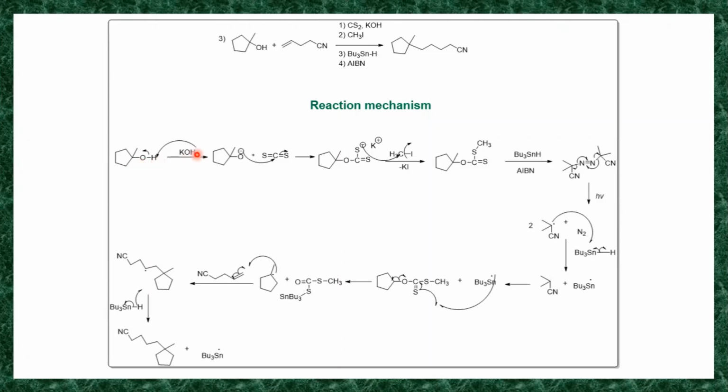So in the reaction mechanism, this alcohol reacts with this KOH. The role of this KOH is that it acts as a base. It takes the acidic proton, and the proton present on that oxygen is acidic due to the electronegativity of that oxygen. The bond is a polar bond, so the OH minus can easily take that proton, and the bond pair shifts onto oxygen, and it generates the oxygen anion. Now in the next step, this oxygen anion acts as a nucleophile because it has a negative charge.